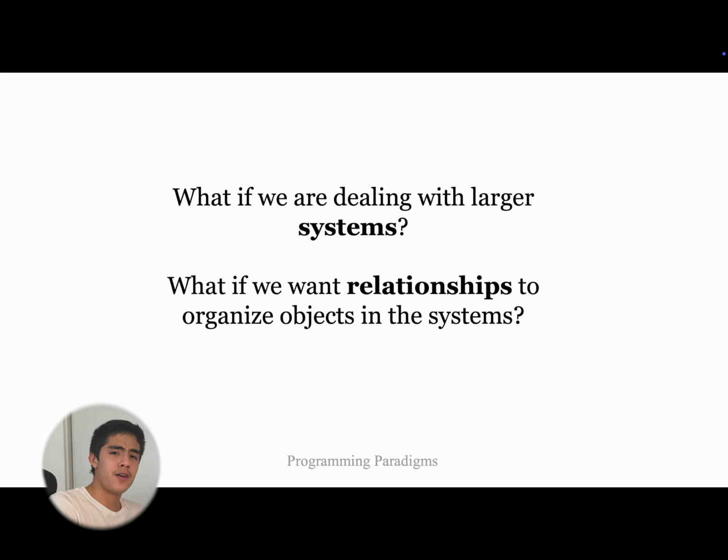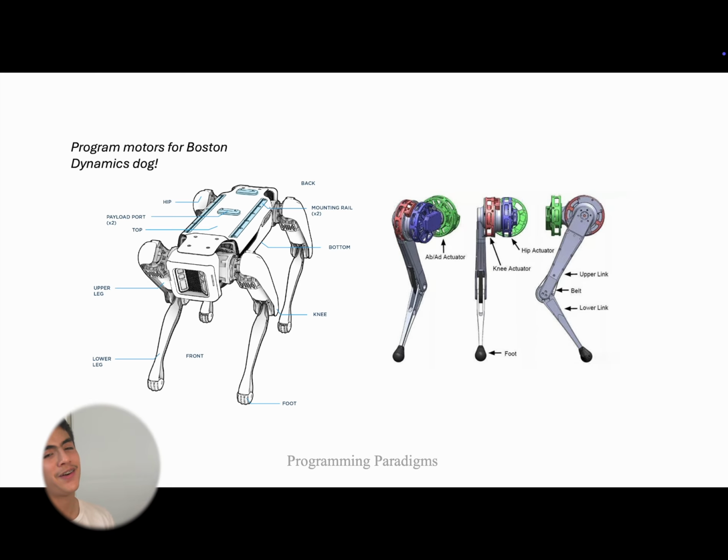Imagine we have a complex system like the Boston Dynamics robot. Let's say we're focusing on one leg, and on organizing the information for the motors, these actuators here. We see we have this red one, the knee motor, the blue one, the hip actuator, and this green one as well.